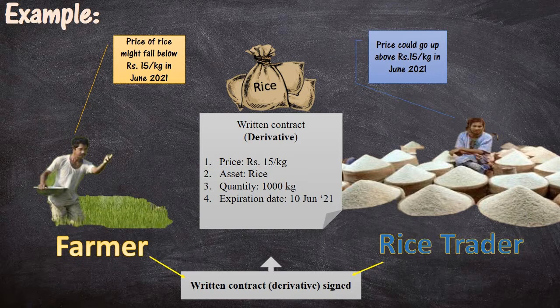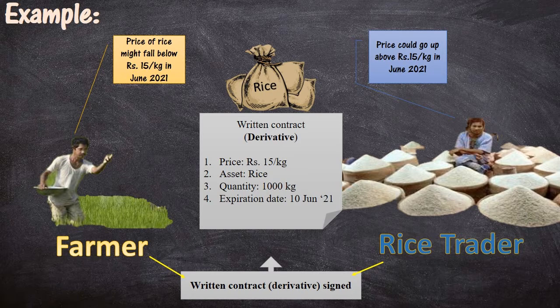Based on the contract terms, in June 2021, on the 10th day, the farmer agrees to deliver 1,000 kilograms of rice at rupees 15 per kilogram. This way, the farmer is protected from future price fluctuations that could adversely affect the price of rice, resulting in a price fall below rupees 15 per kilogram. Here, the contract signed is called a derivative and the underlying asset is rice.